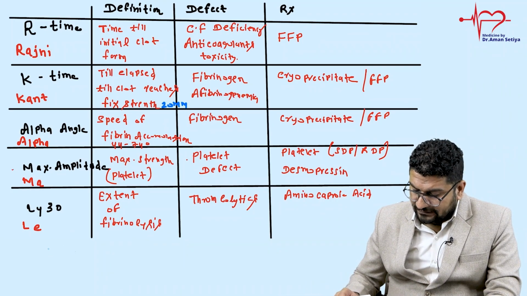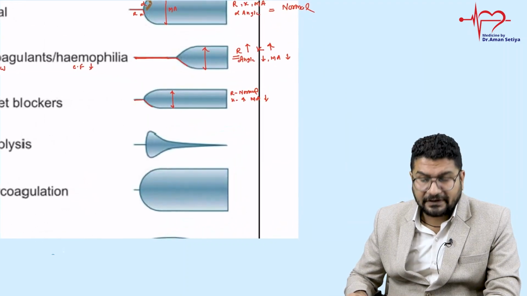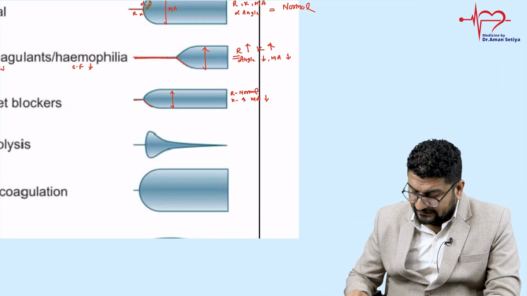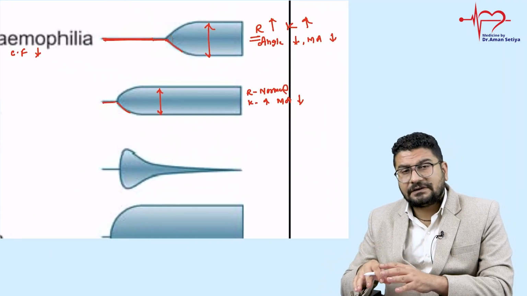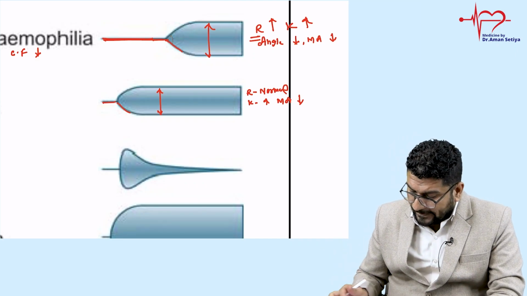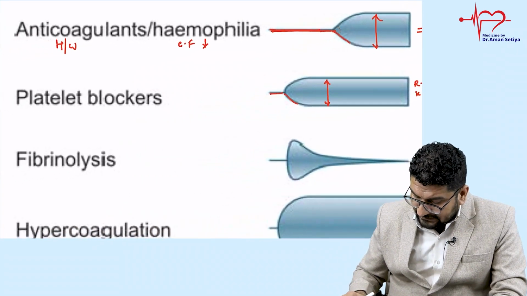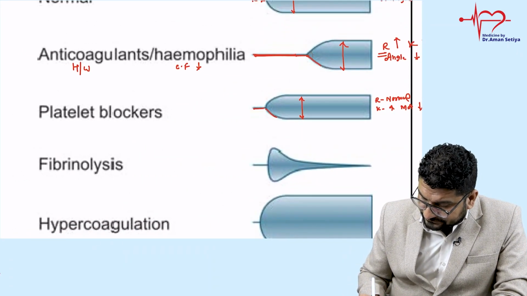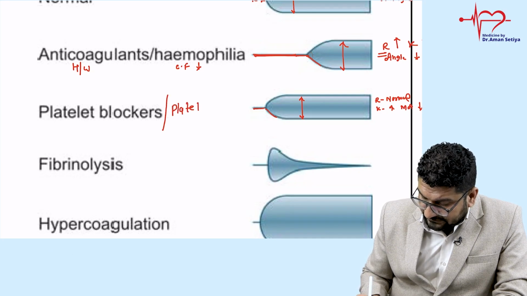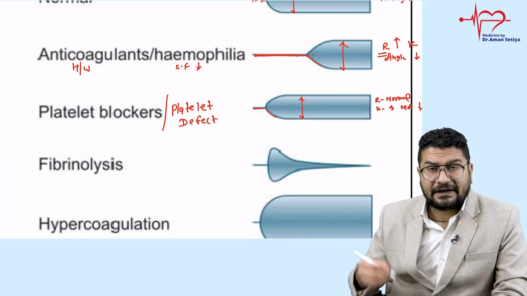So it is telling you that either it could be a platelet defect, or I can say due to some drugs which are acting on platelets. So ऐसा कहाँ पर होगा, platelet blockers, or it could be a platelet defect. So you can see this in dengue patients, you can see this in patients of ITP, TTP.